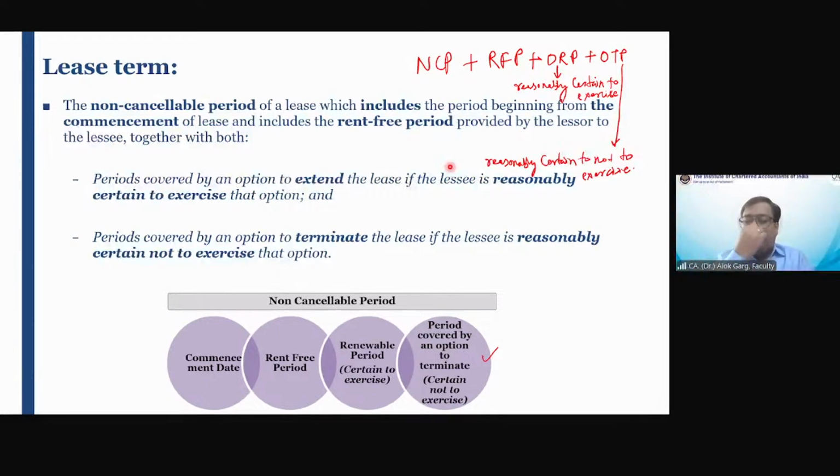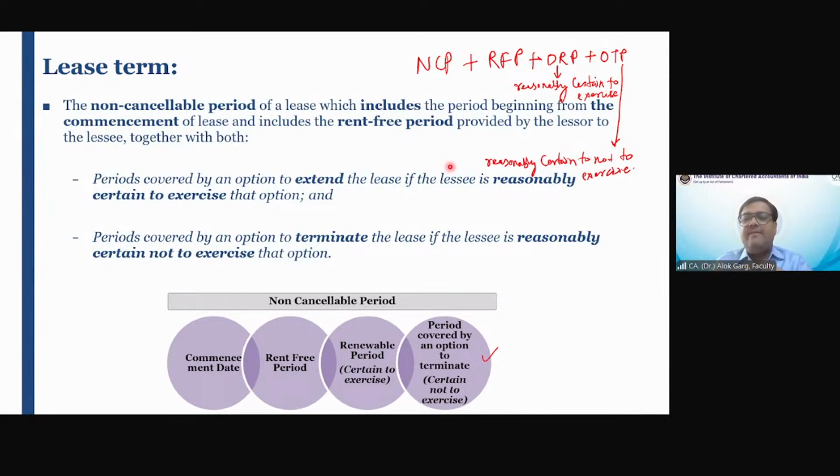But don't you think, if today this contract is for 3 years, and in the 1 year period the party has an option to cancel the contract, you need to see whether that party is willing to exercise his option to terminate the contract. Correct?